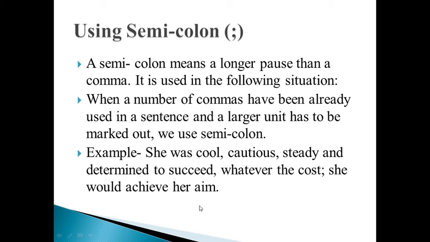Let's see the example. She was cool, cautious, steady, and determined to succeed; whatever the cost, she would achieve her aim. So in this example, we have used semicolon here. The first usage of semicolon is for a longer pause. Actually in this example, there are a number of commas: cool, cautious, steady, and determined to succeed. Comma is used here. But when we want to mark out a larger unit, we can use semicolon here.